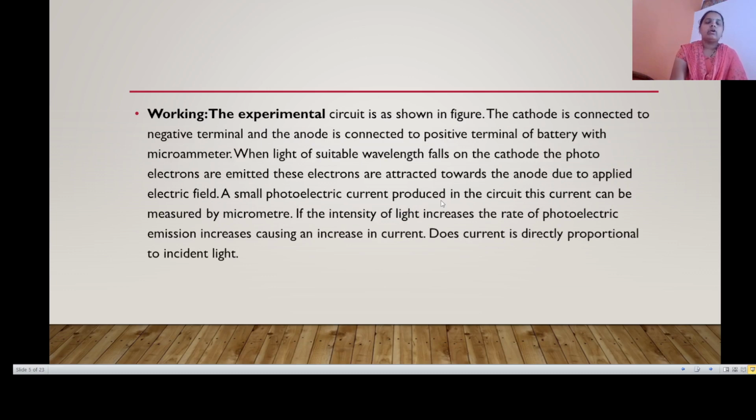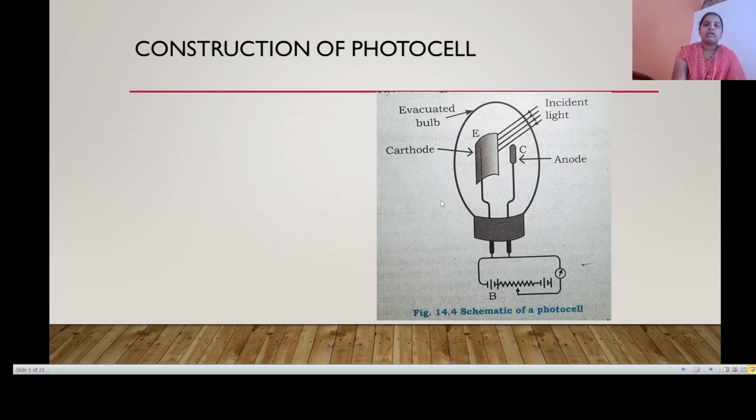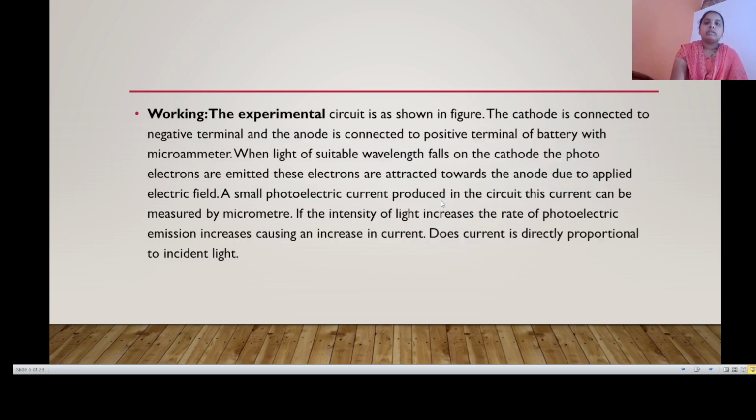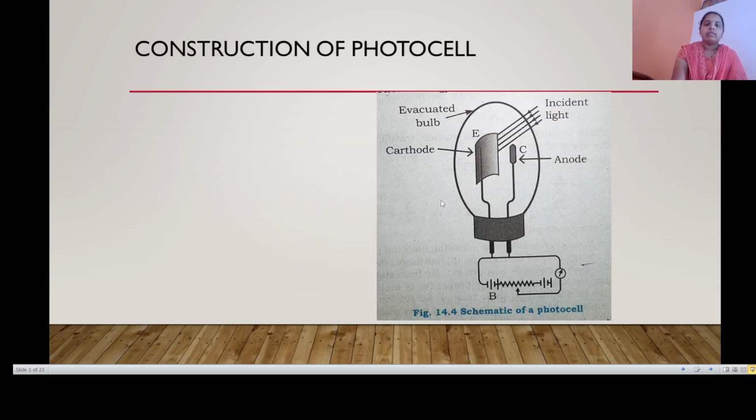The working of the photocell, with the experimental circuit, is as shown in the figure. The cathode is connected to the negative terminal and the anode is connected to the positive terminal of the battery, with a microammeter.